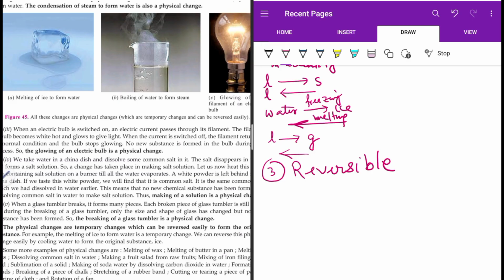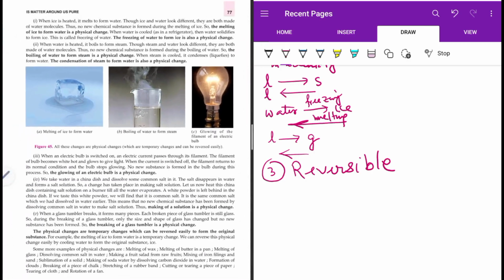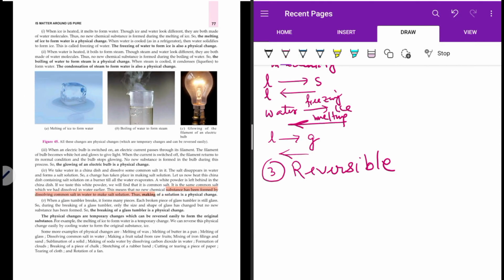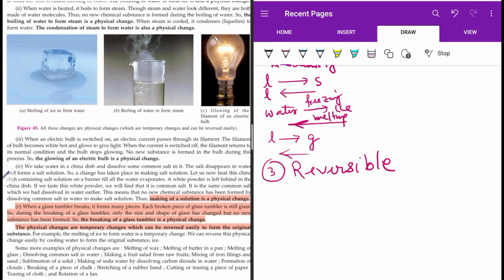We cannot isolate them physically, but by heating we can isolate the two also. If we taste the two, we will get a similar taste. So the properties also remain. Thus, making of a solution, or rather a dissolution process, is a physical change.